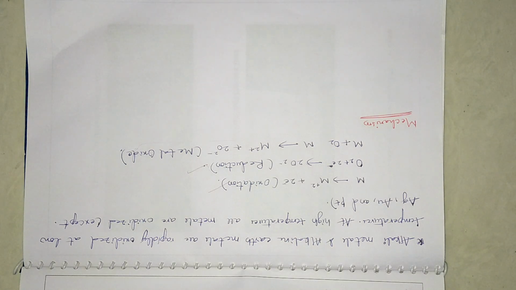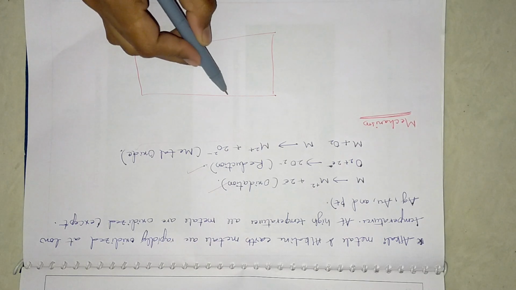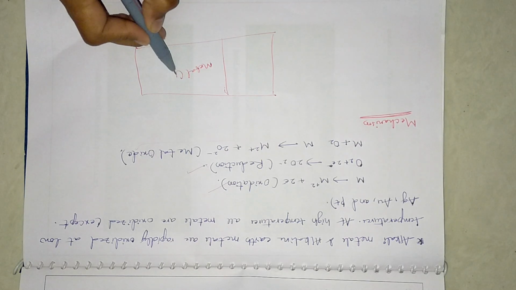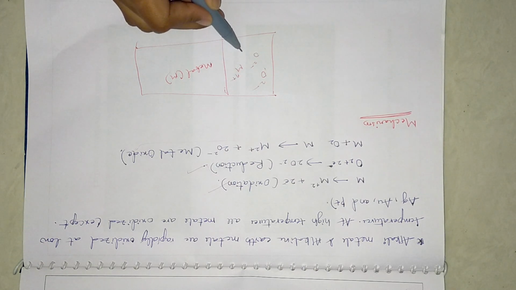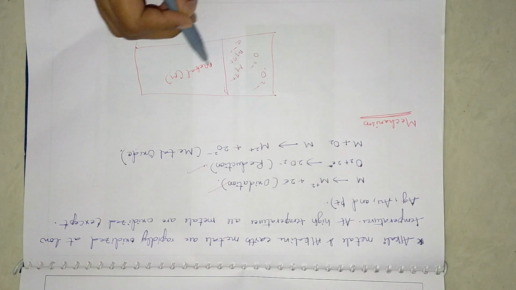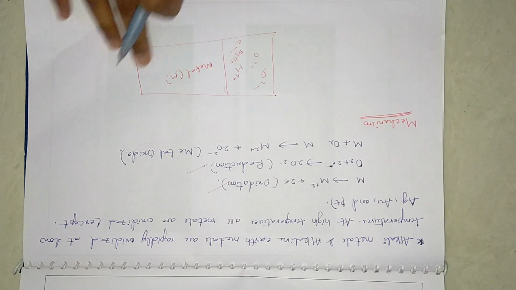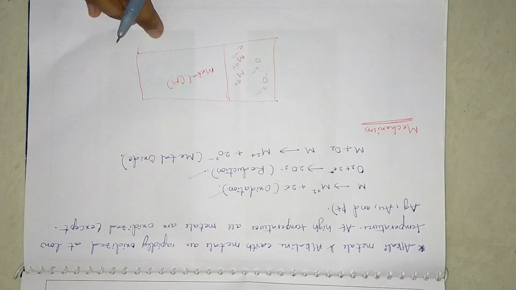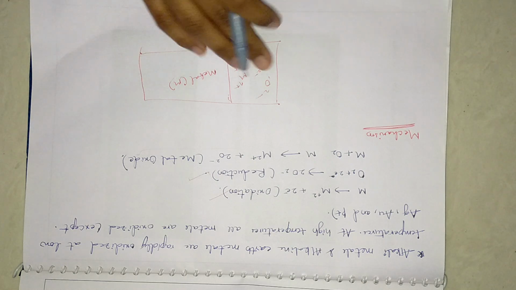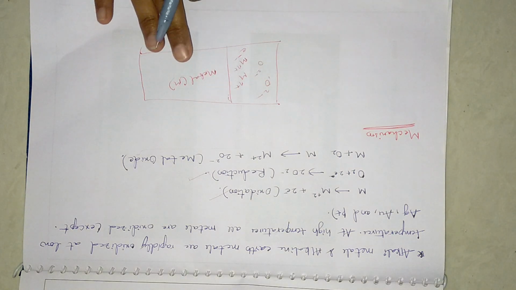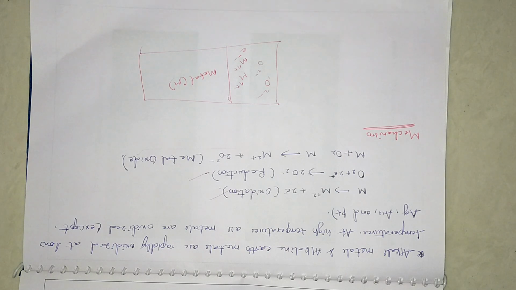Now what is the mechanism? We'll just take one surface of the metal. Think of this as a metal, and here are some oxygen gases. Whatever the formation, all these things will happen on the surface only. Initially, the surface of the metal undergoes oxidation, and the resulting metal oxide scale forms a barrier which restricts further oxidation.